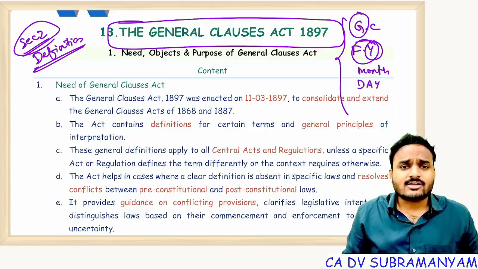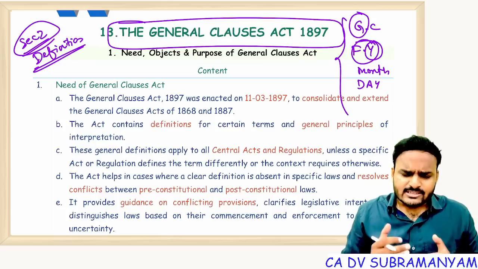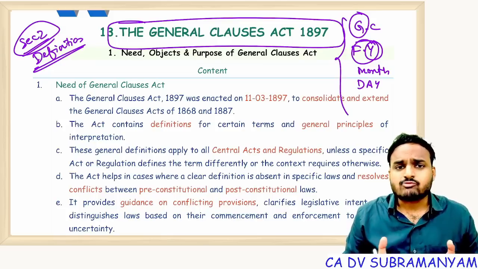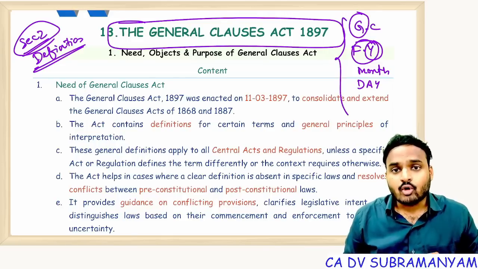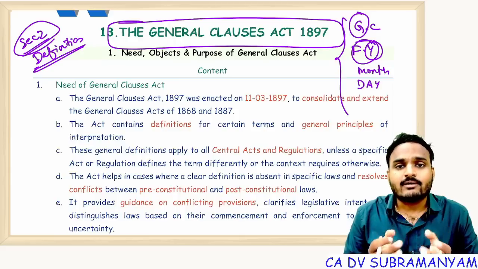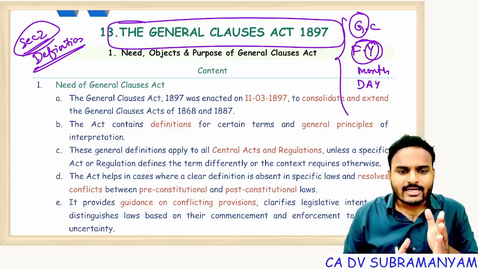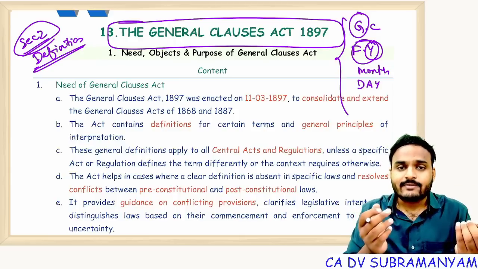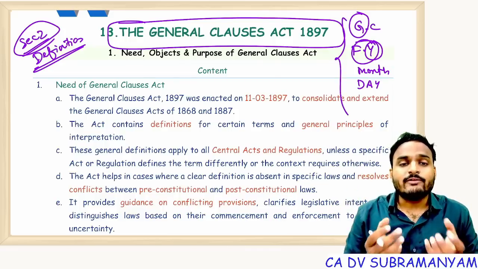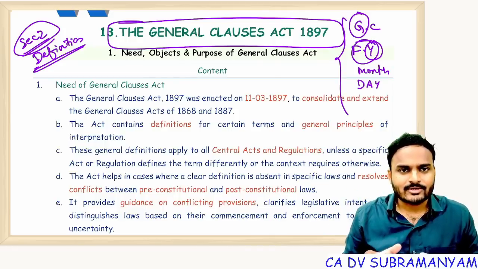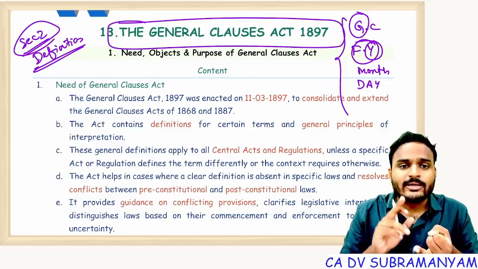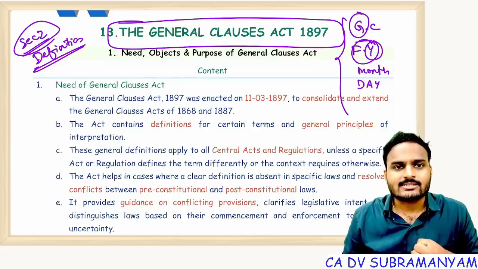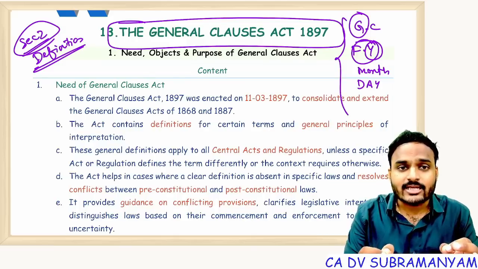All these general words are very common in central acts. If we start defining all these words in all central acts, what happens? The language of all these central acts can be increased. And moreover, we should provide uniformity of these words. If one act defines one word differently and another act defines the same word in a different manner, uniformity of expression will be lost. So to avoid all these situations, to shorten the language of central acts and to provide uniformity of expressions used in all these central acts, yes, the General Clauses Act 1897 came into the picture.